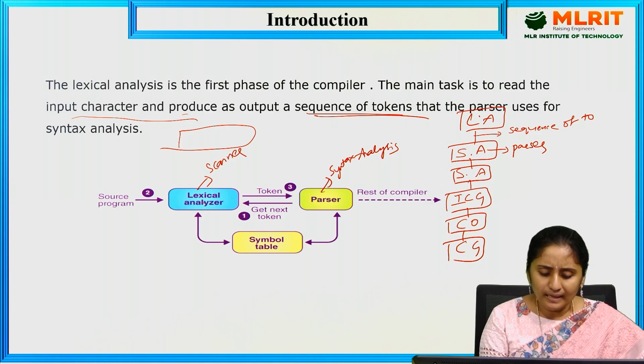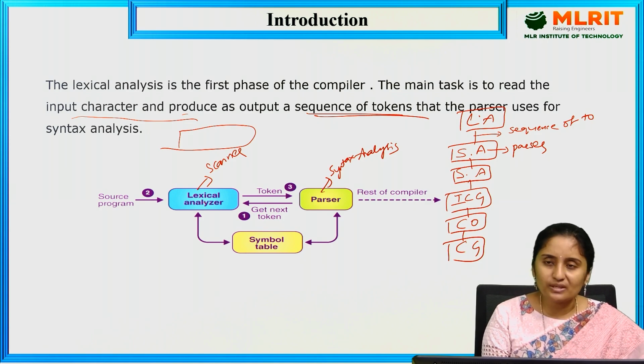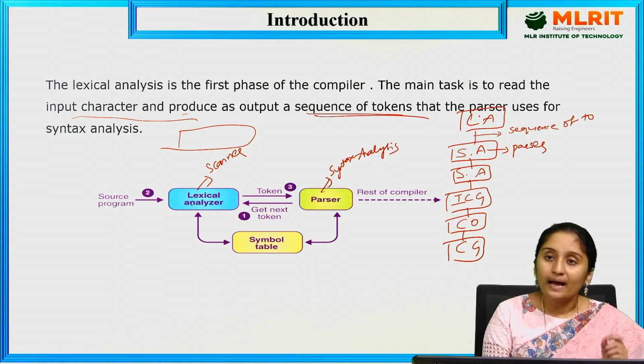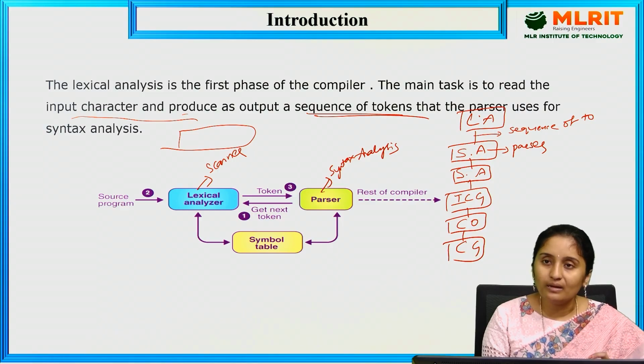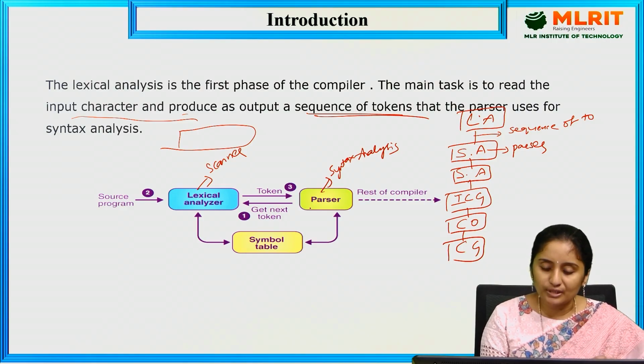See here, the source program is given to the lexical analyzer. The lexical analyzer reads character by character and generates the token, and that token is given to the parser, and the parser checks whether the token is valid or not. If the token is valid, it gives all the information of that particular token to the symbol table, and at the same time the parser asks the lexical analyzer for the next token.